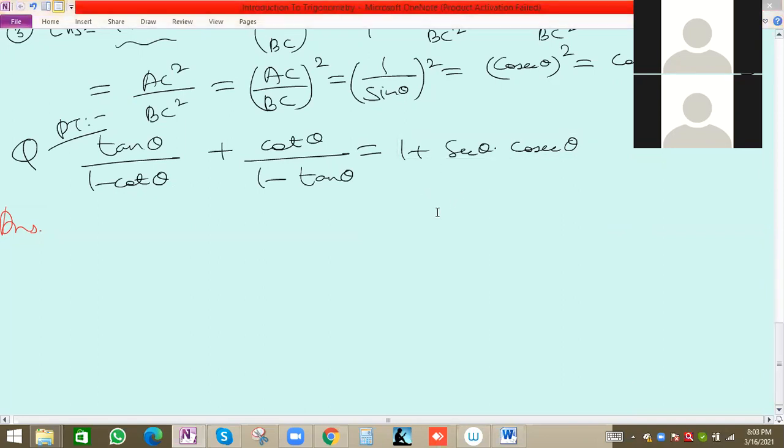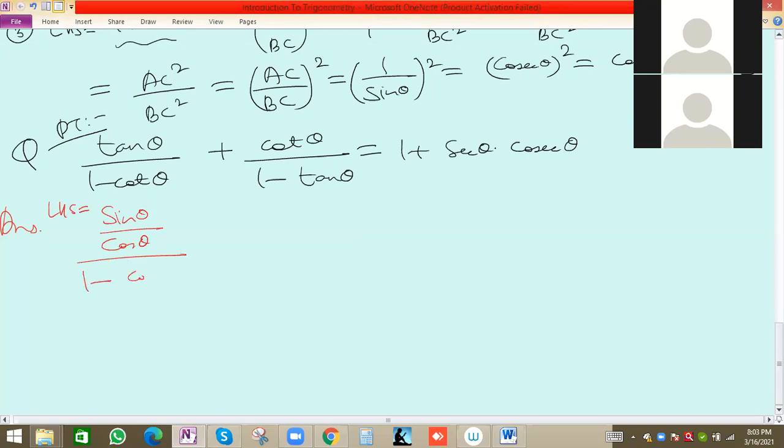We will take LCM. The hint is we will take LCM of 1 minus cot theta and 1 minus tan theta, and slowly simplify the equation. Okay, Ujjwala, good. We first convert it into tan is sin by cos. Everything we should convert into sine and cos, that will be the easier option. This is a thumb rule: every time tan, cot, sec, cosec we can convert into sin and cos. Sin theta by cos theta, correct?